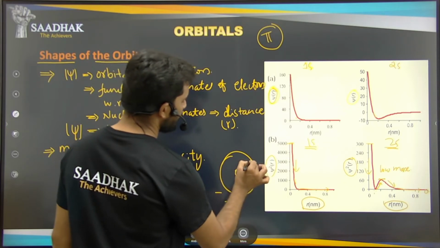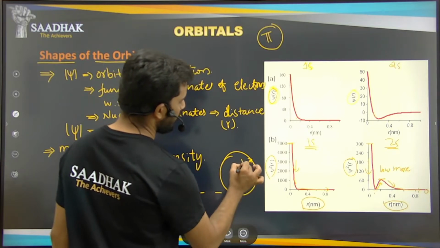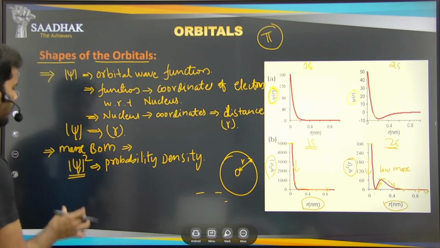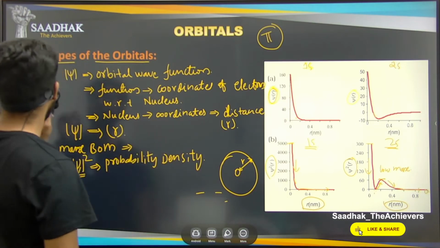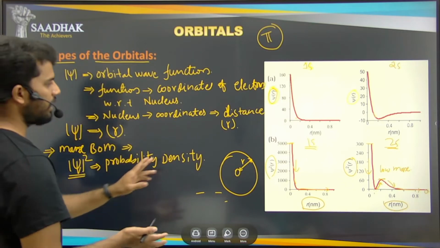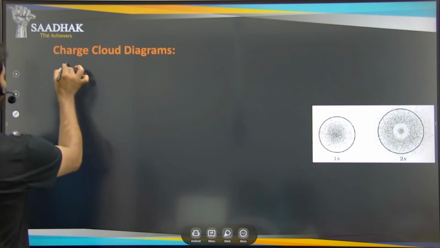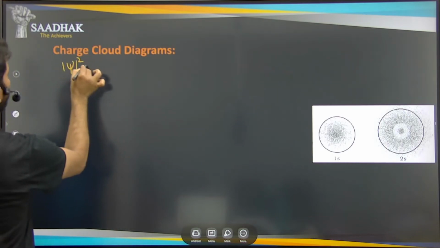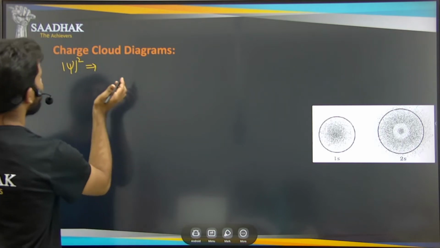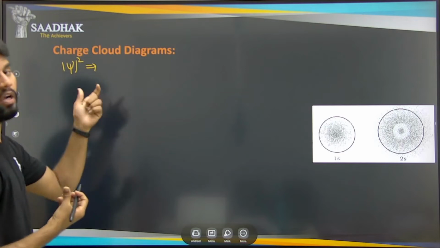So the distance from the center to the periphery of the circle is nothing but our radius. In the same way, you can observe that this psi square is changing. In the two orbitals that we saw, this psi square is changing very drastically, or we say each and every orbital has different values, or different probabilities.